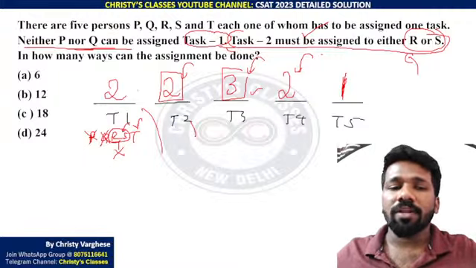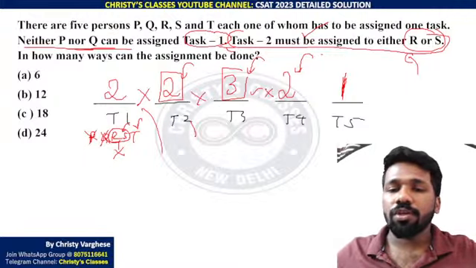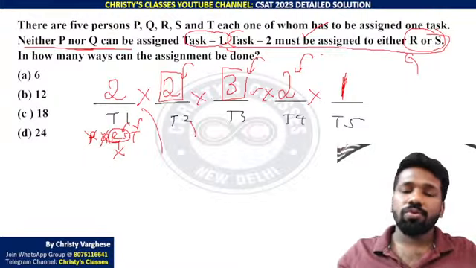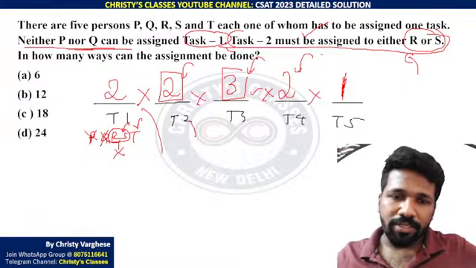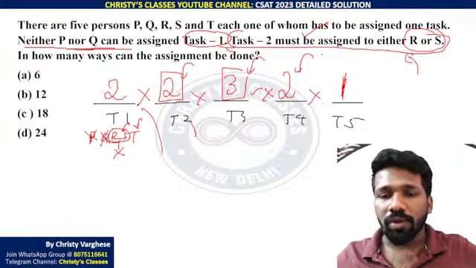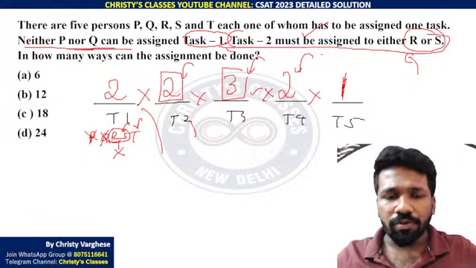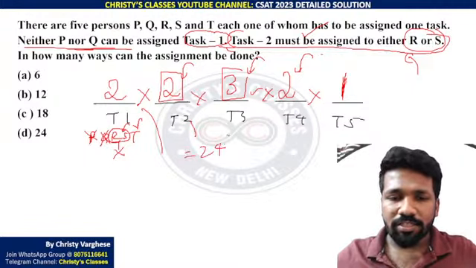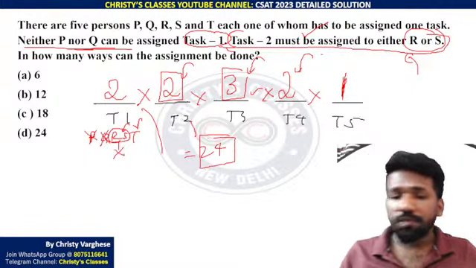Now you use the fundamental principle of counting. 2 into 2 into 3 into 2 into 1. That is 4 into 3 into 2 into 1. That is 4 into 6, 24 is the correct answer. All of you clear how 24 is the answer?